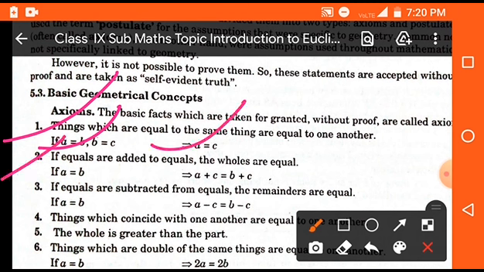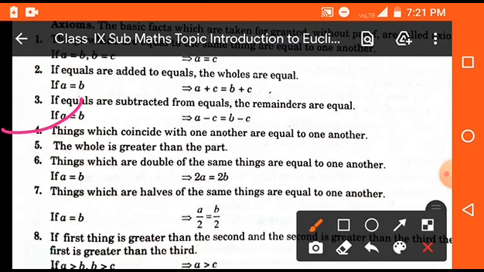Second one is, if equals are added to equals, the wholes are also equal. Means if two things are equal and we add equal amounts to both parts, then the result will also be equal. Third one is, if equals are subtracted from equals, the remainders are also equal. That means if A is equal to B and we subtract C from both sides, we also get an equal result.